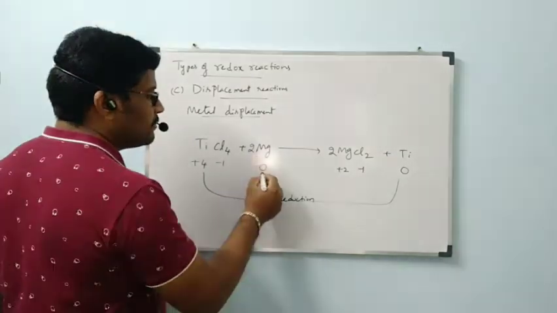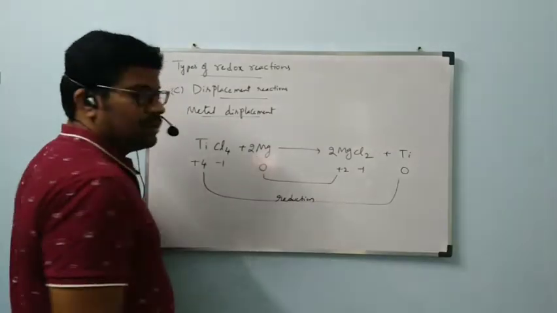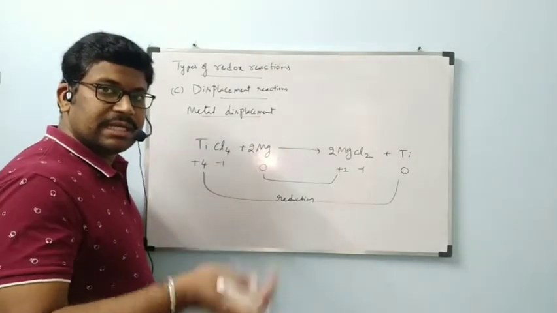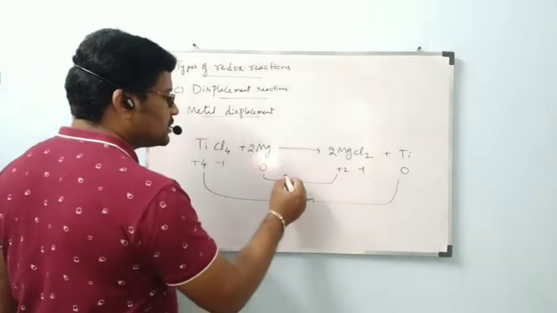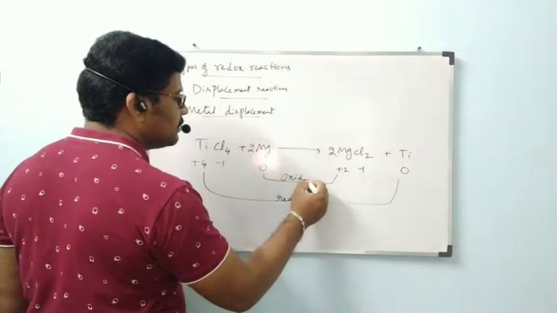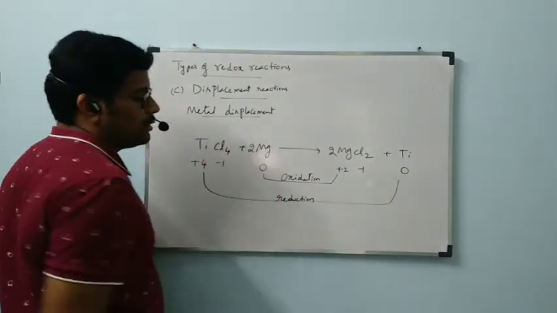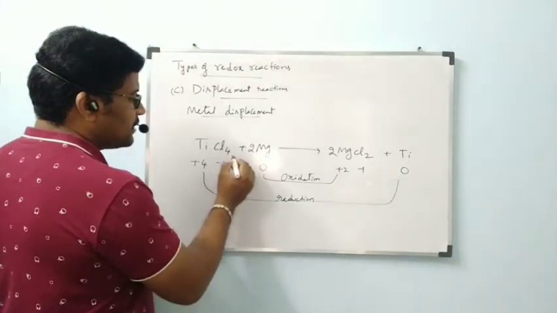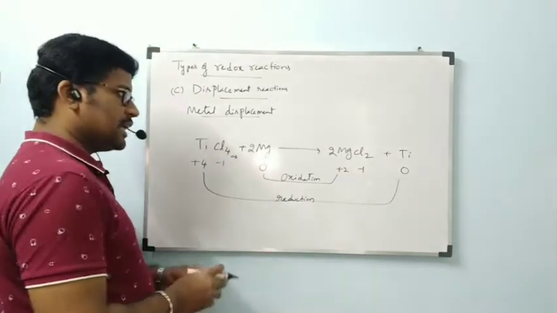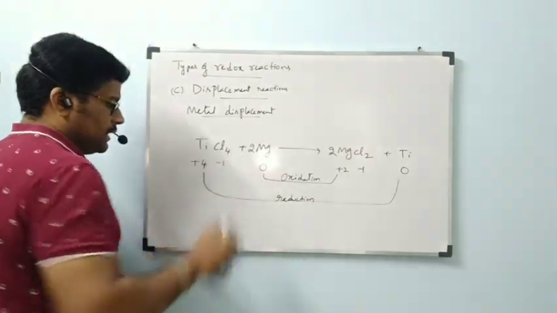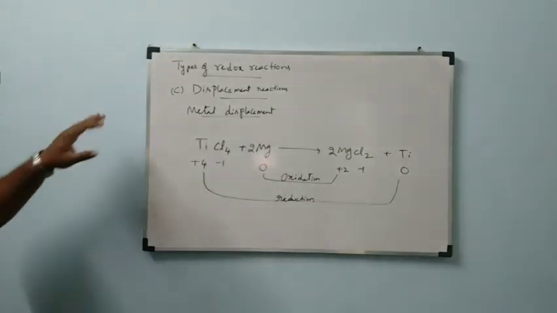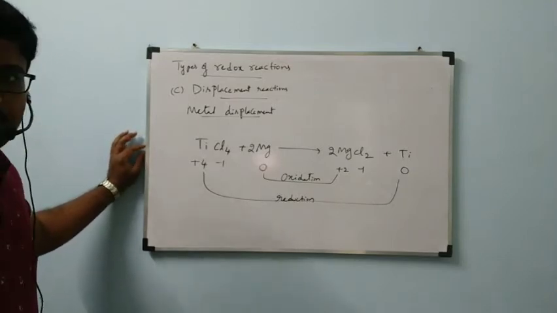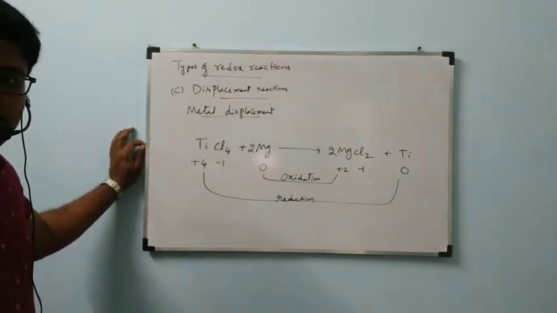Next, magnesium is going from 0 to plus 2, which means an increase in oxidation number. Increase in oxidation number is called oxidation. In this process, both reactions happened. This is an aqueous solution or normal reaction, no problem. Both oxidation and reduction happen simultaneously in this reaction, so this comes under redox.